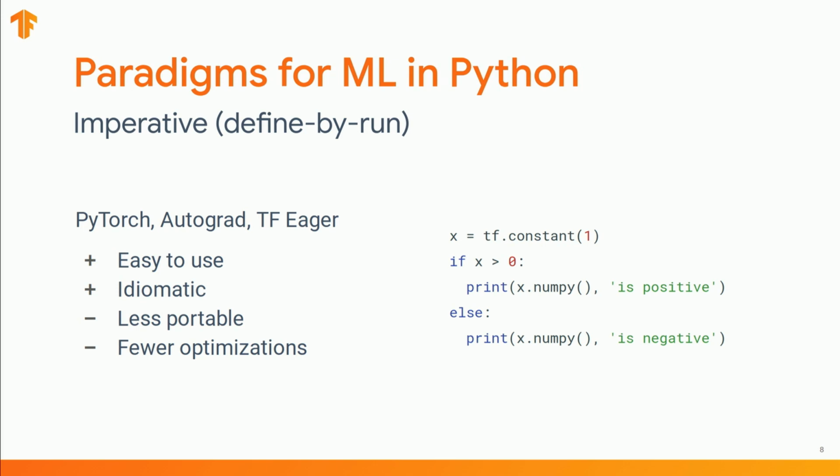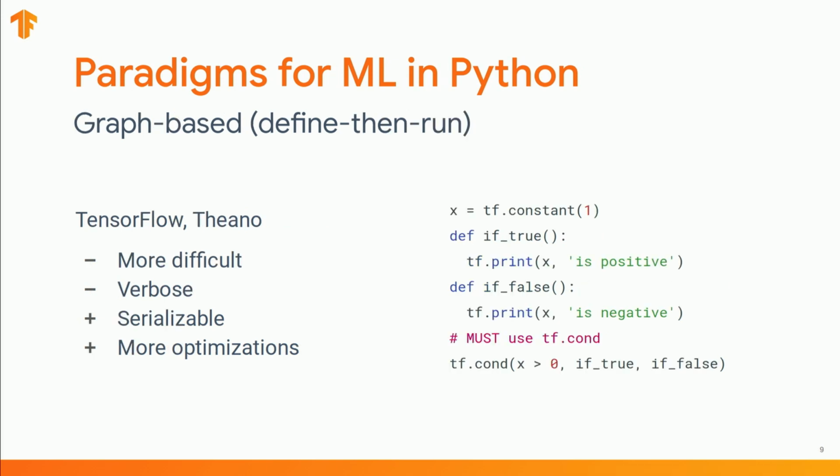However, programs written for imperative frameworks tend to be seen as more challenging to export and optimize due to the dynamic and interpreted nature of the Python language. Another paradigm is graph-based execution, also known as define then run. Python, in this case, is used as a meta-programming language in which a computation graph is first being built and then executed.